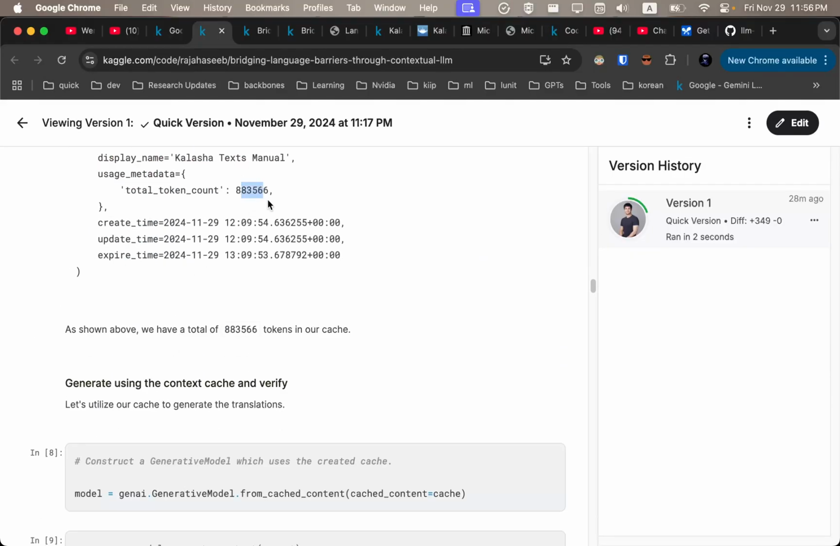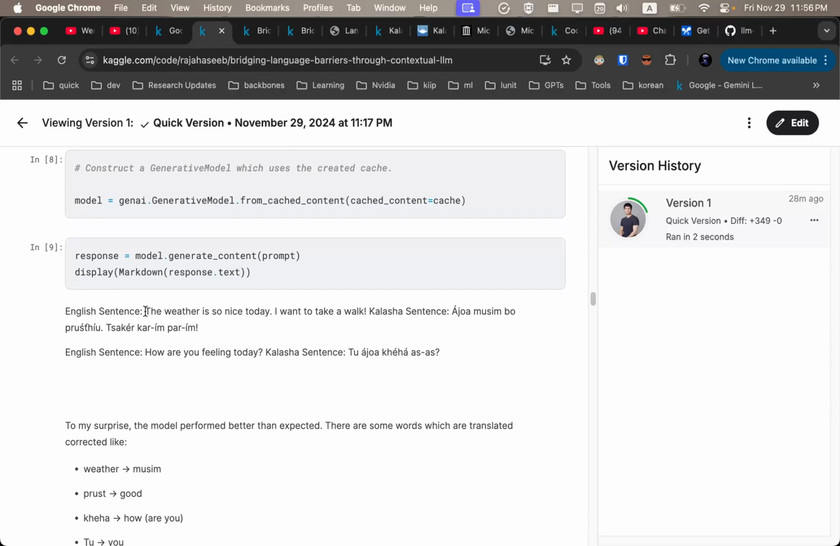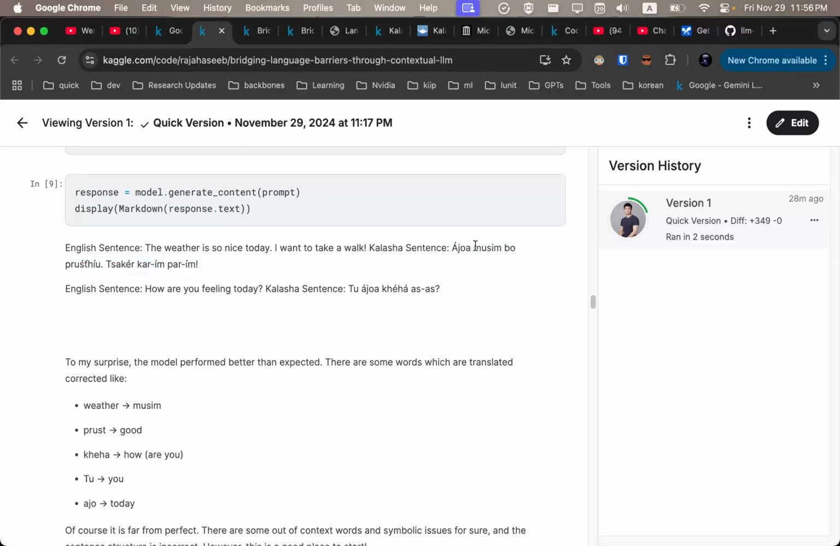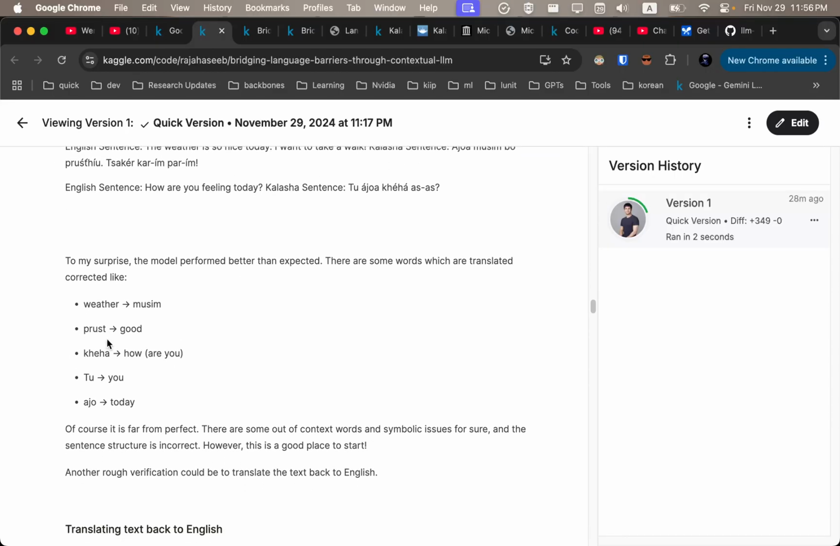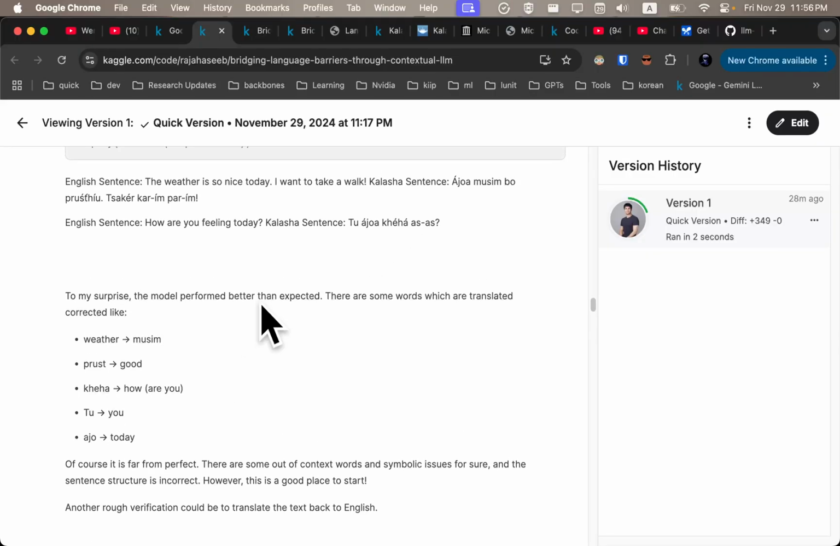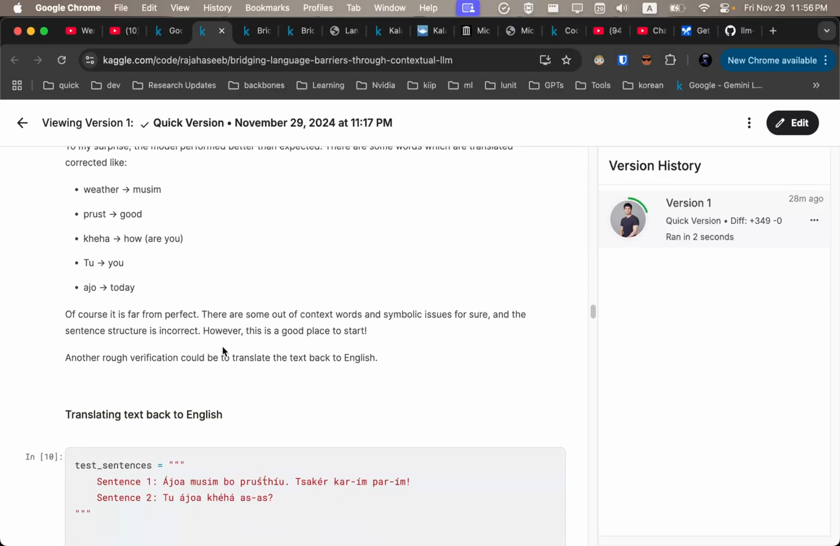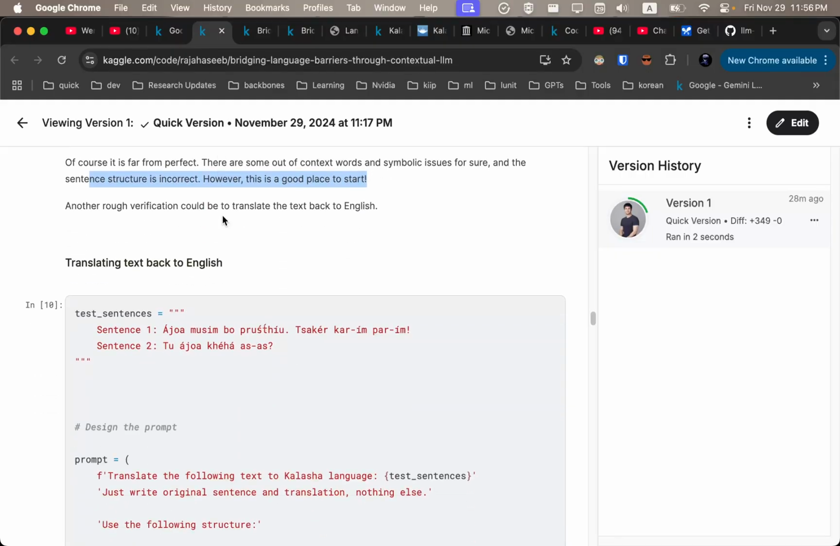You can see we have around 900,000 words. So we can load our model based on the context, and then we can see the model provides us with a Kalasha translation. And I'm not a native speaker, but I know some words because they're the same in our national language. And we can see that the model does grasp some words, like it translates weather to a correct word. Prus to good, like good weather. Kesa means how are you, To you, and Aj means today. So we see the model is trying to match the words, but of course it's not perfect. There are some words out of context and symbolic issues, and also the sentence structure is not correct, but it's of course a good place to start.